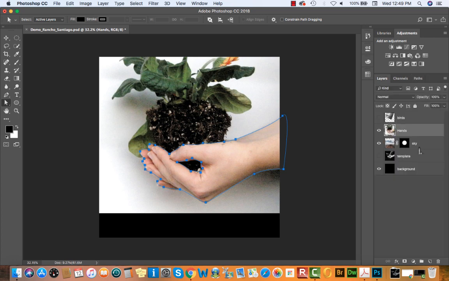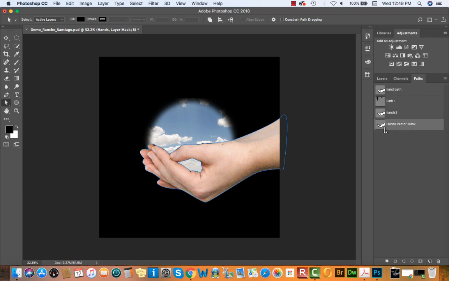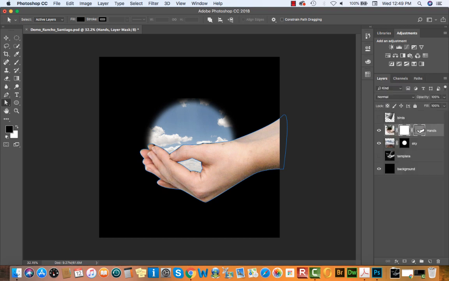I'll navigate back to my layers menu now, and keeping that hands layer selected, I'm going to click on my add layer mask icon 2 times. Okay, what that should have done is taken the hands 2 path that you had selected and applied it to your hands layer that you just added a layer mask to.